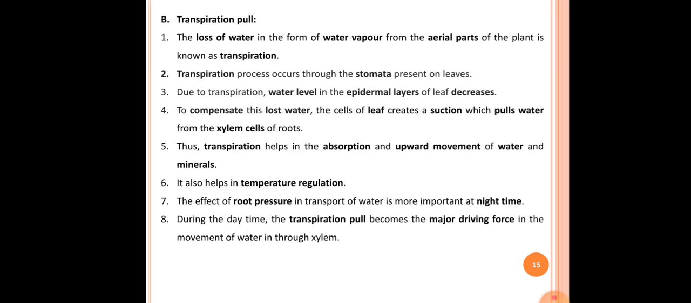And the eighth point here is, during the daytime, transpiration pull becomes the major driving force in the movement of water through the xylem. Okay, so during night time, root pressure helps in transportation of water, and during daytime, transpiration pull helps to transport the water, because during daytime sunlight is there and during night time sunlight is absent. That's why we can observe the use of both mechanisms in both conditions, that is daytime and night time.